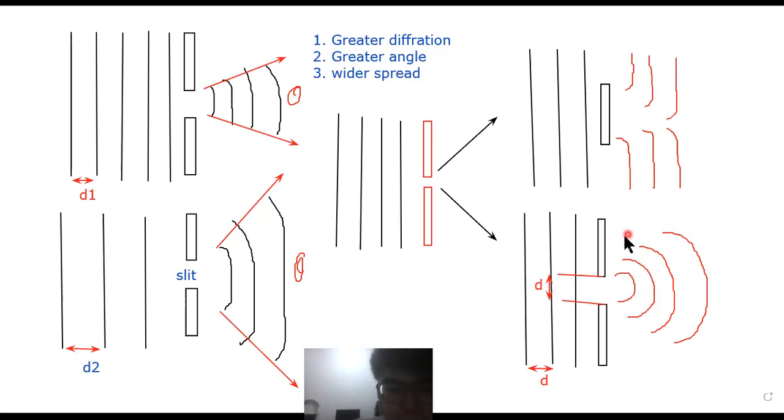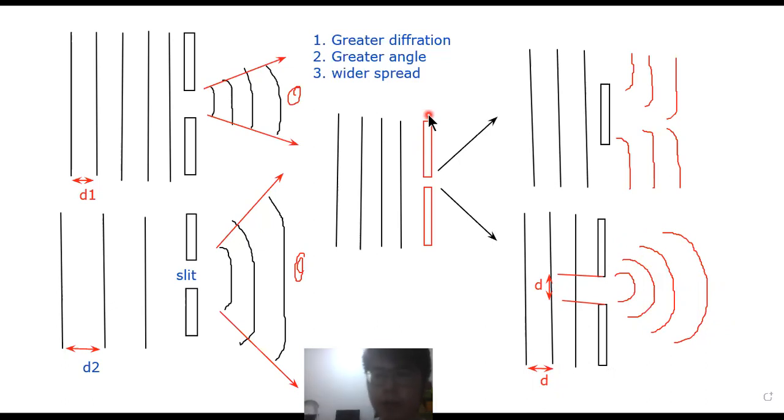They purposely draw circular waves just to trick you. So you have to know, only if the slit is the same as the wavelength do you get circular waves. If not, you get plane waves. But they are all still diffractions.